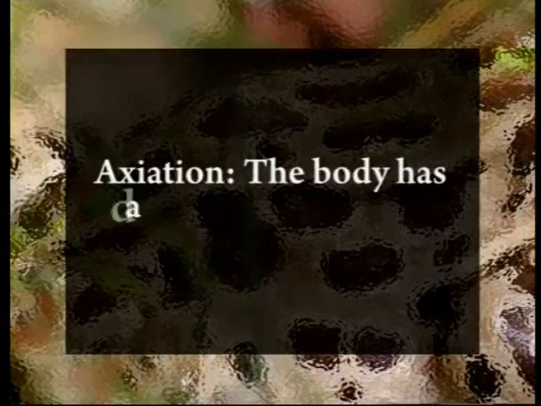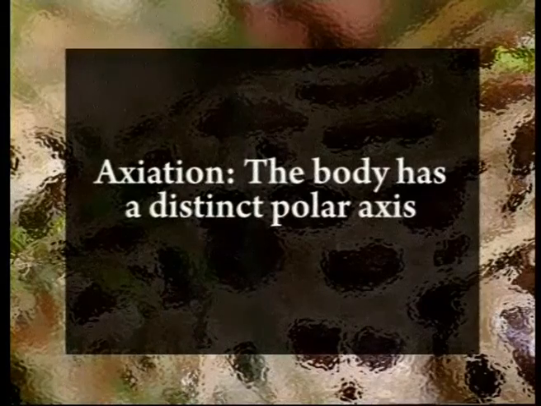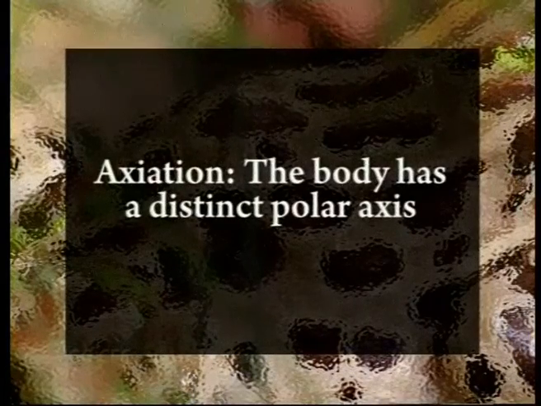Now let us talk about the other common characters of the phylum Chordata. Number one is axiation. That means all organisms that belong to the phylum Chordata have a common axis. That is, they have an anterior head and a posterior tail. The head is the region that we also call cephalization. That means the head always precedes during locomotion.